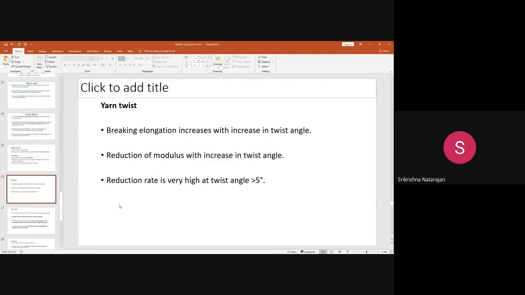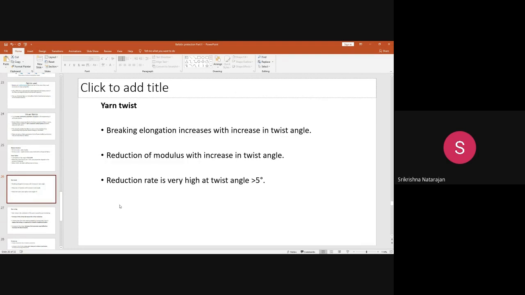If you increase the twist, the breaking elongation increases. But the problem is that when you increase the twist, the modulus also gets reduced. That is because when you increase the twist, the angle of helix gets changed. If you make a higher twist, the twist angle also becomes higher.